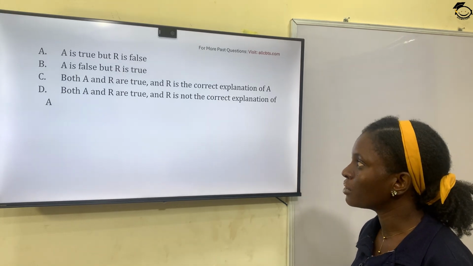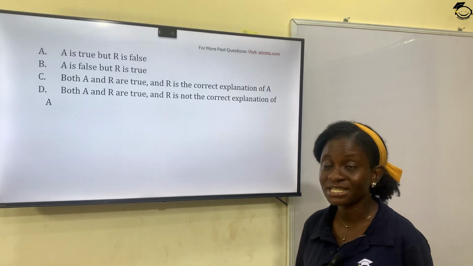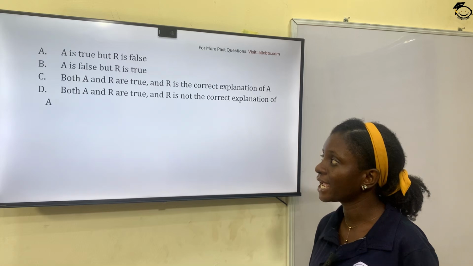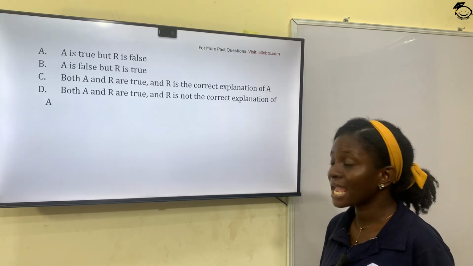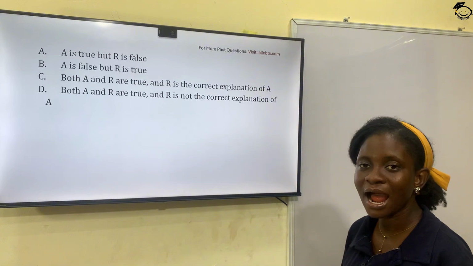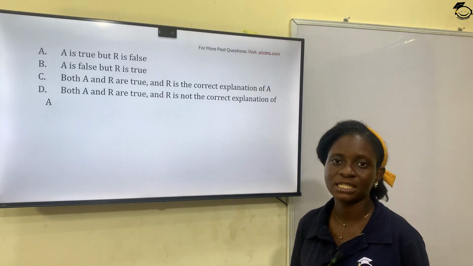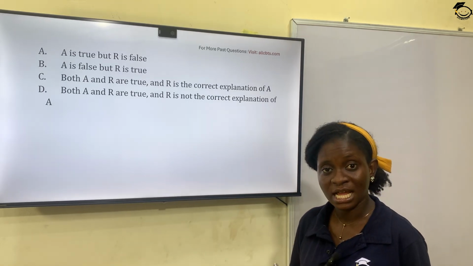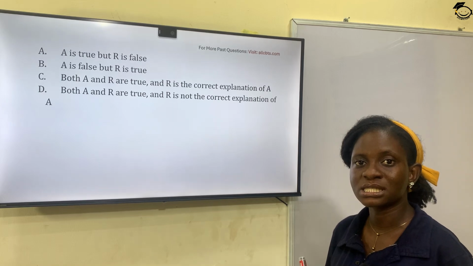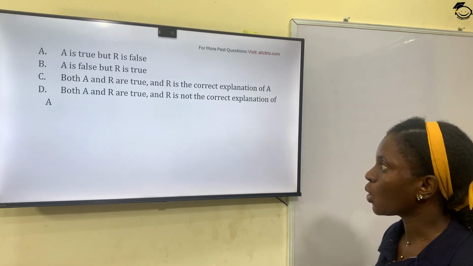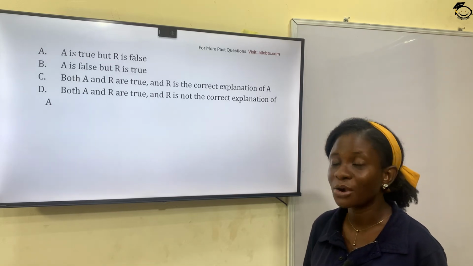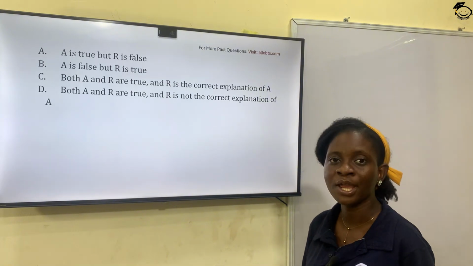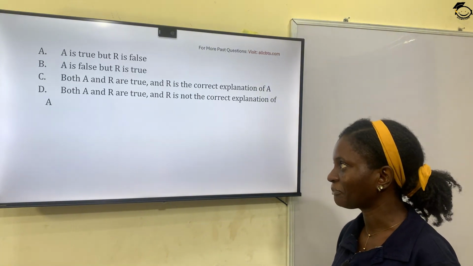Option C, both assertion A and reason R are true, and R is the correct explanation of A. Option D, both A and R are true, and R is not the correct explanation of A. When you look at the assertion and the reason statements, they are both true, and R is supporting the fact. So option C, both A and R are true, and R is the correct explanation of A. Option C is the correct answer.